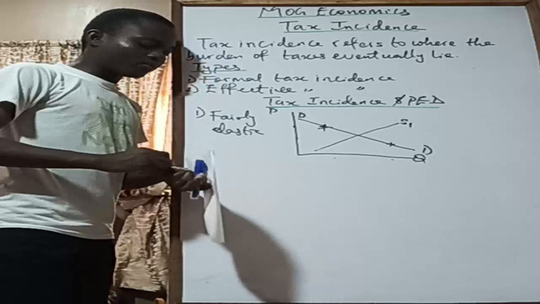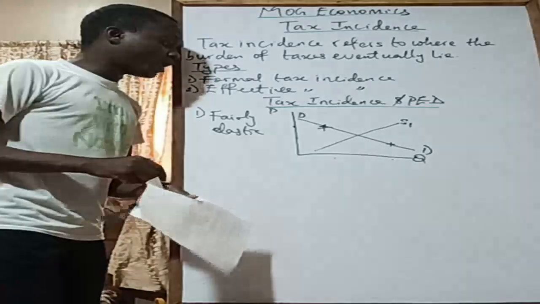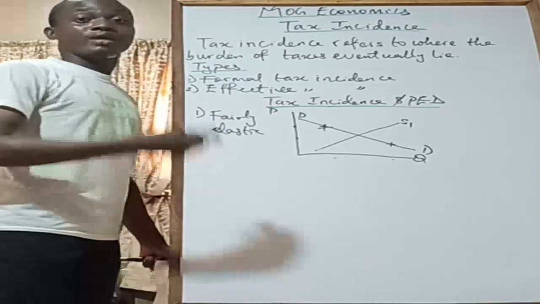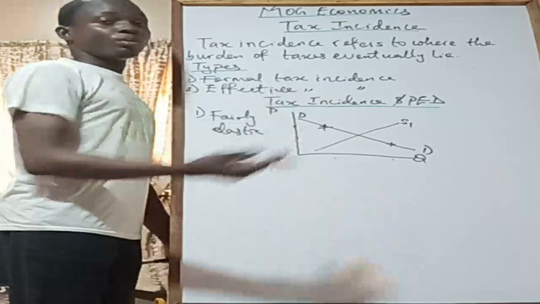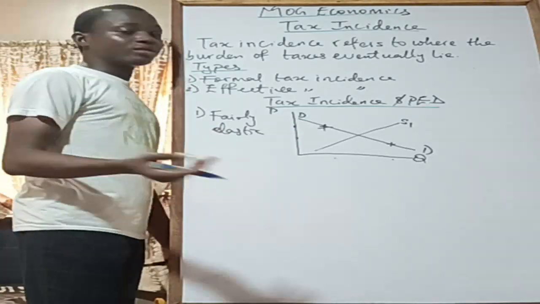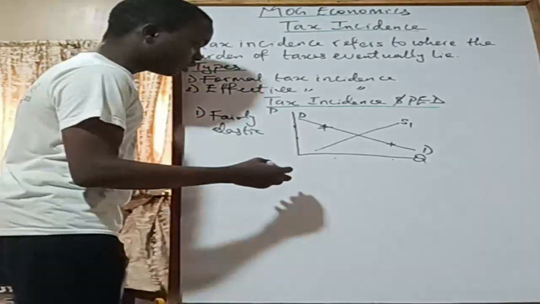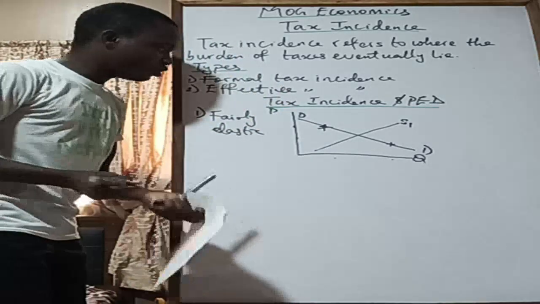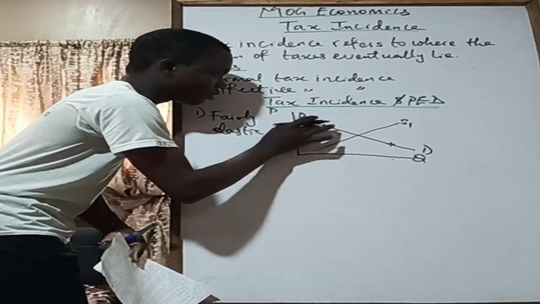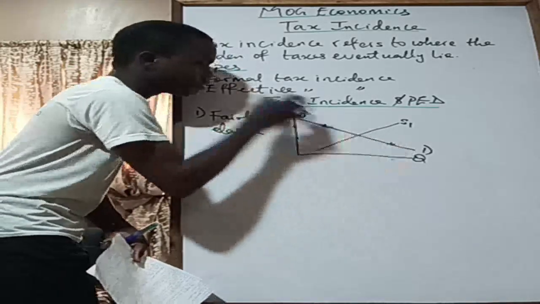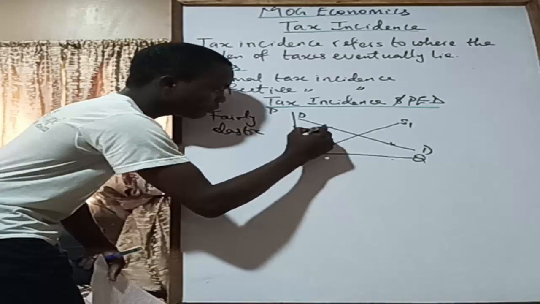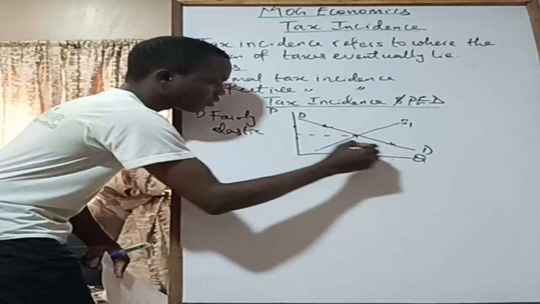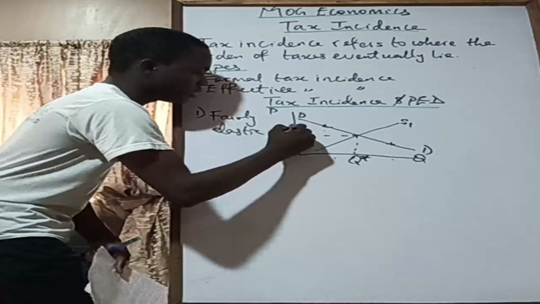When there is an imposition of taxes, of course, one of the factors affecting supply of goods and services is tax, right? When there is an imposition of tax, we expect that the supply of the commodity reduces, so there's going to be an inward shift of the supply curve. That is what you must have done in previous classes. Now, before I even draw that, let me just locate the equilibrium. This plus will just help us sketch out the curve. I call this Q star, the equilibrium quantity, and this is P star, the equilibrium price.